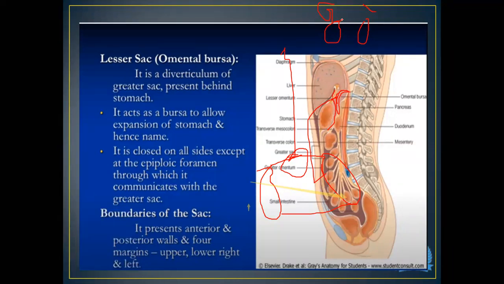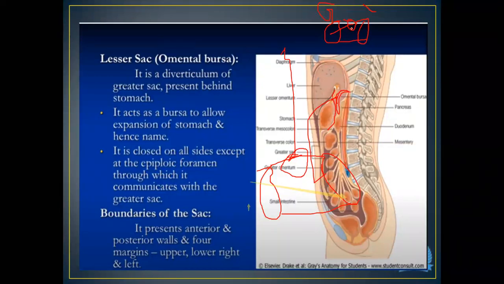So it is going to be covered on all four sides except this small space that I have left in between, because it is going to work as a communication between the greater sac and this lesser sac. So the lesser sac and the greater sac are connected together.